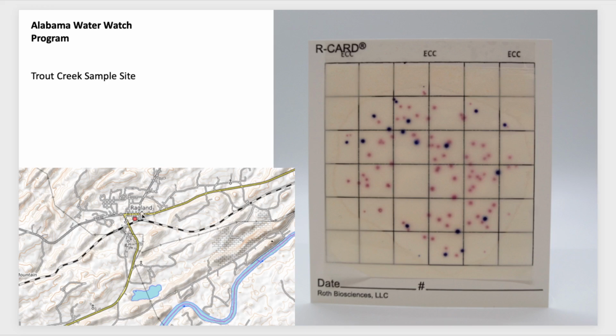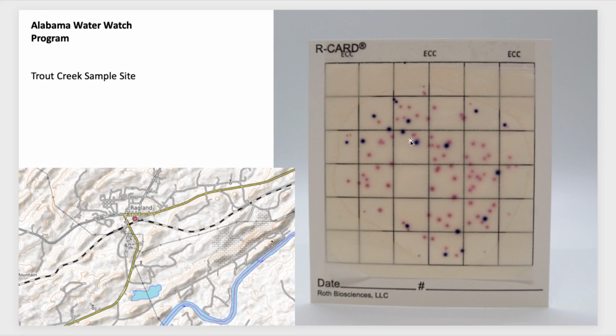So where I tested, I was teaching at Raglan, so we would test Trout Creek right behind the school. And you see that's actually our mark right there. You can look up Alabama Water Watch data map, and you can go all over the state, and you'll see all these red and green dots. Red means it's no longer active, green is still active. And you can actually go to Raglan and look at all of our data and our tests. And I'll show you some tests that we did here in just a second.